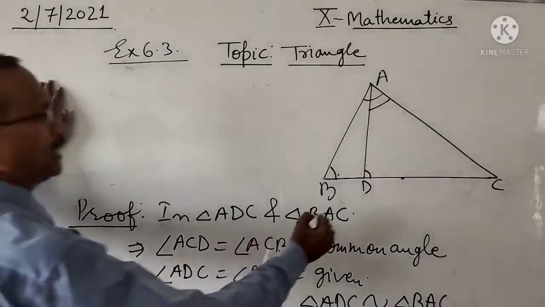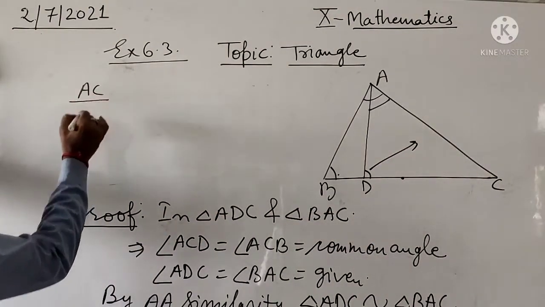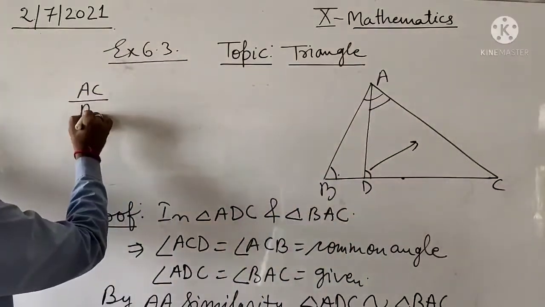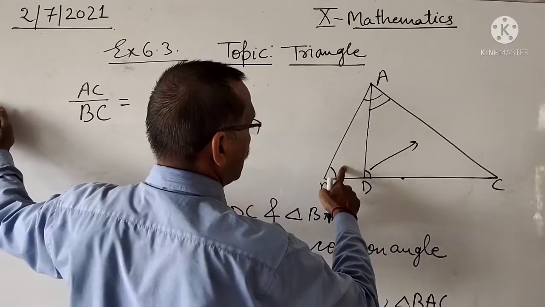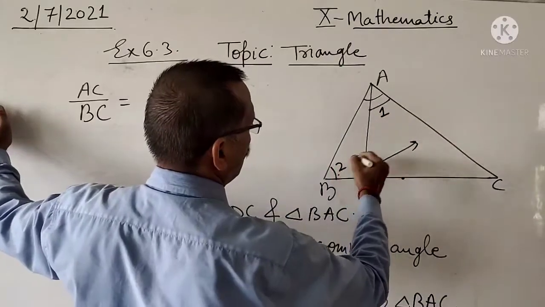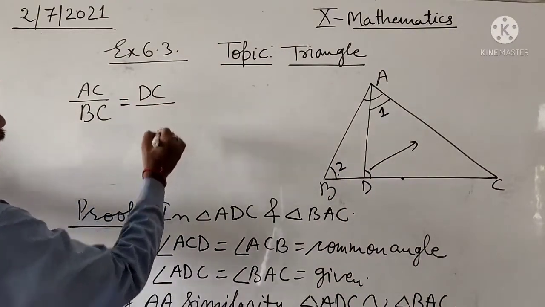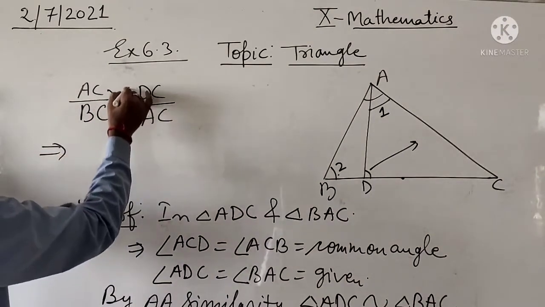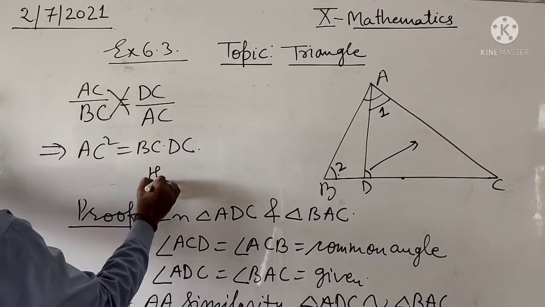The side opposite to angle D is AC, upon the side opposite to angle A which is BC, is equal to the side opposite to angle 1, which is DC, upon the side opposite to angle 2, which is AC. Now cross multiply, we get AC square equals BC into DC. Hence proved.